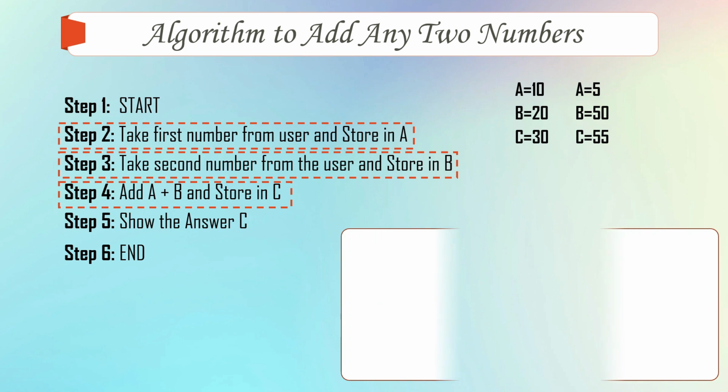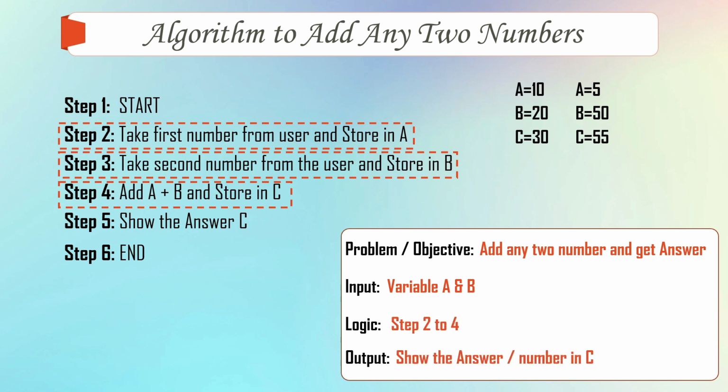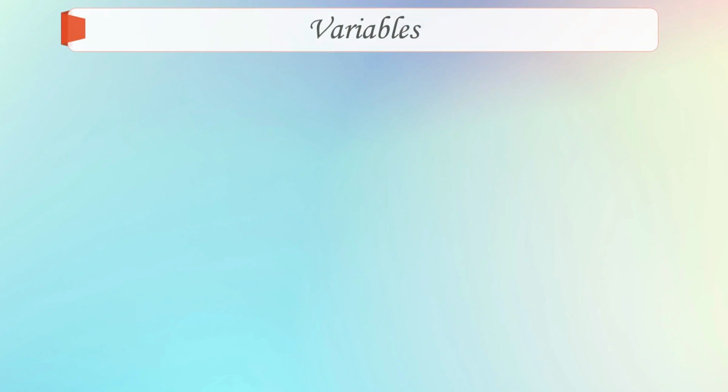Correct? So what are the components of the algorithm? First, what is the problem or objective? Add any two numbers and get the answer. Now remember this, any two numbers and get the answer. Input is what? Variables A and B. Logic is what? Step number 2 to step number 4. Output is what? Show the answer, that is the number in C. Correct?